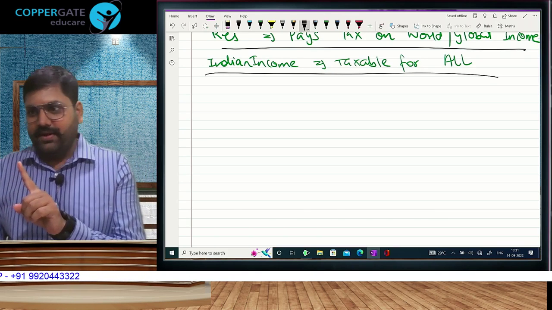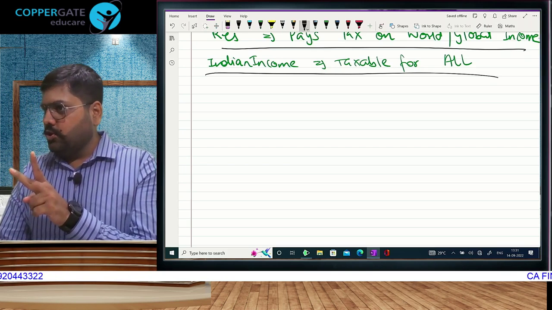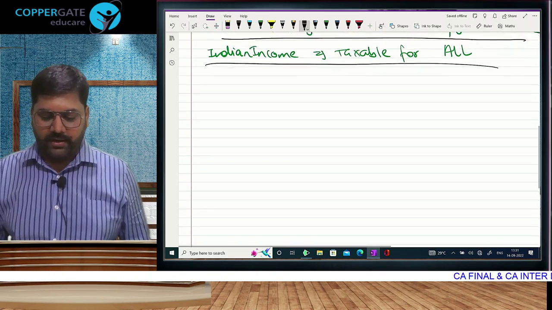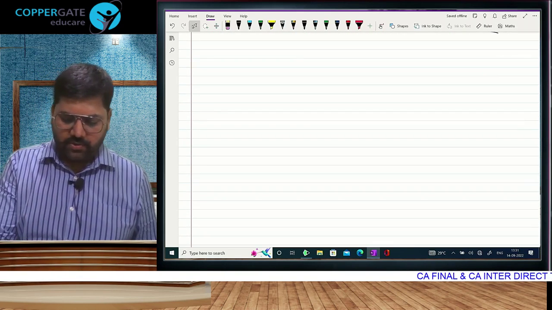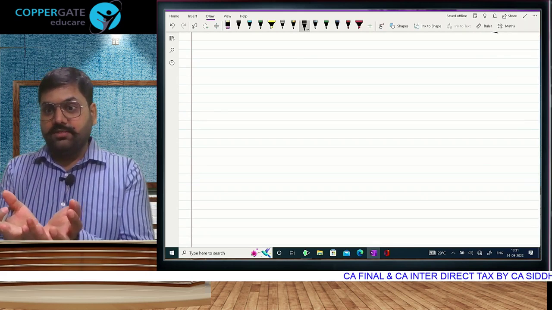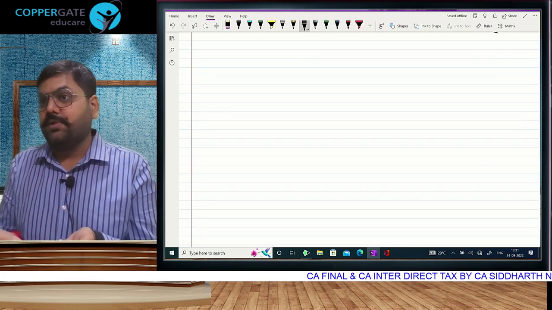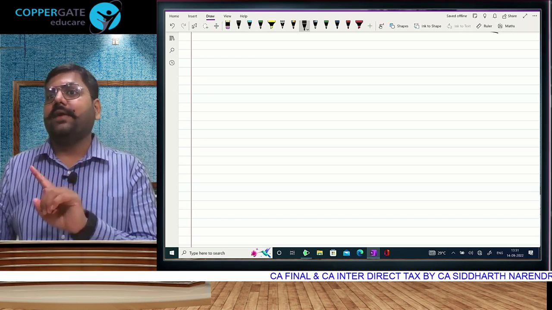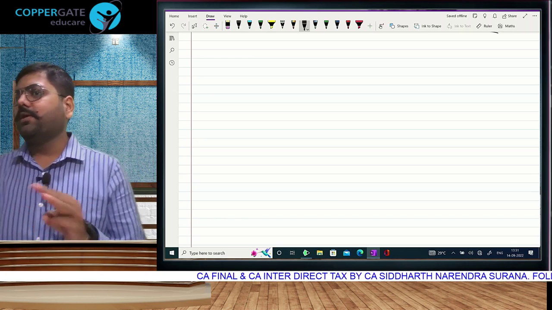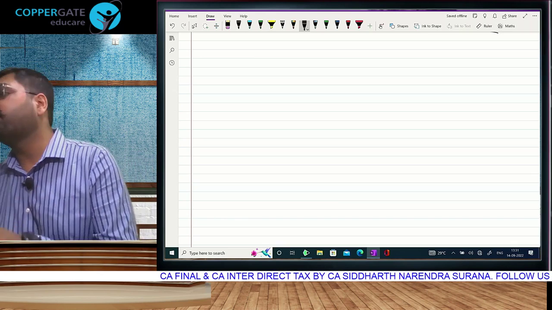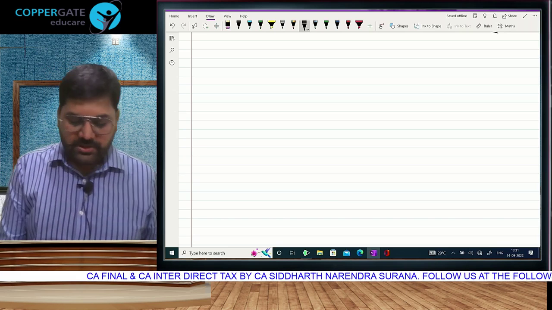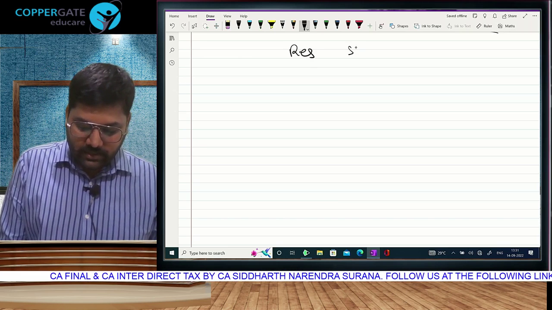For the assessee, we divide him into resident and non-resident, and for income, we divide it into Indian income and foreign income. I know you have all understood this, but very quickly to summarize before we go into the detail. We have only introduced the chapter. Now we have to go into the details. Resident Indian income, taxable. Resident foreign income, taxable. Non-resident Indian income, taxable. Non-resident foreign income, non-taxable. Very good. So now we will go to the first part of the chapter, that is residential status.